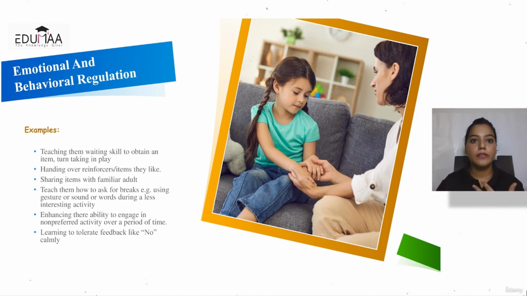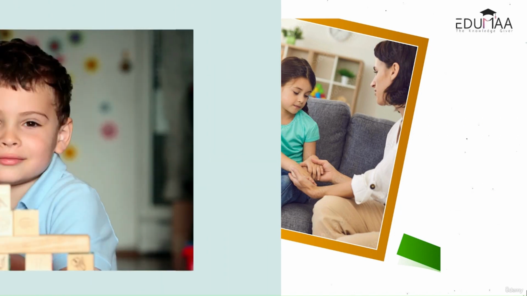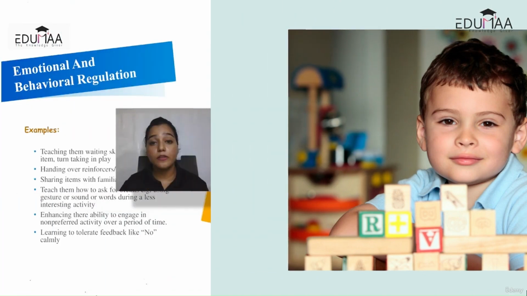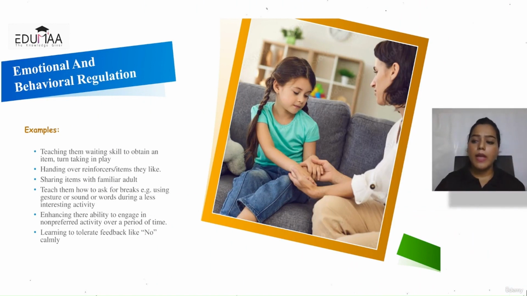So they have to regulate the desire to do it right now. They have to wait for their turn. They have to deal with that. I just want this thing. I get frustrated. So help them learn waiting and turn taking skills, and they don't have to wait for really long. Just start with a few seconds, and then gradually add on to that. Just start from somewhere, and we'll add on to that, and then handing over reinforcements of items they like.